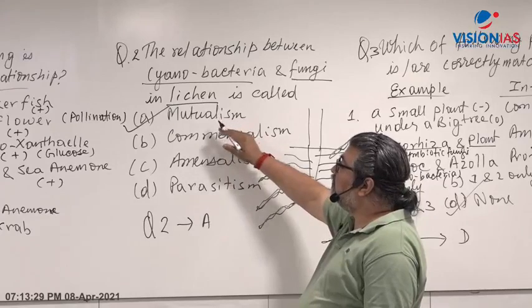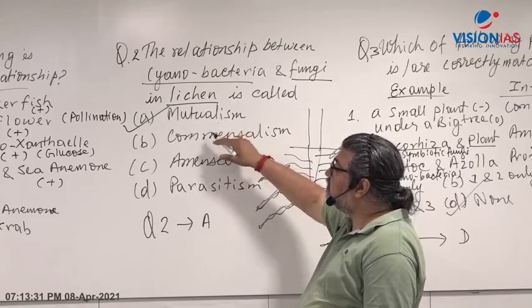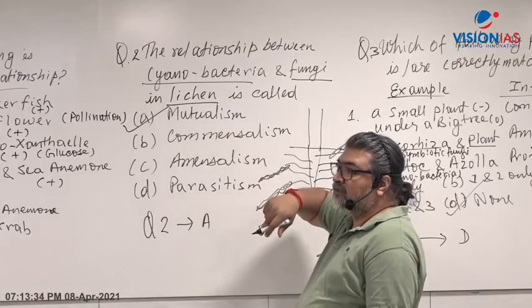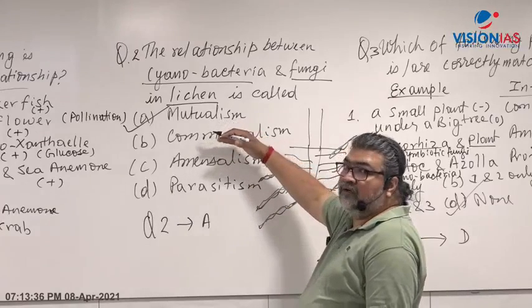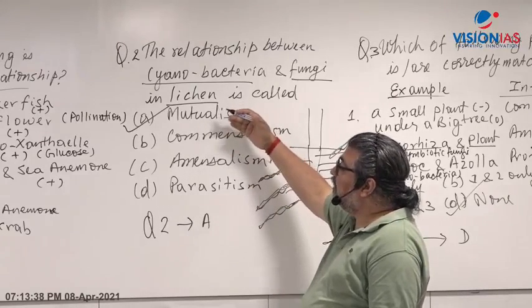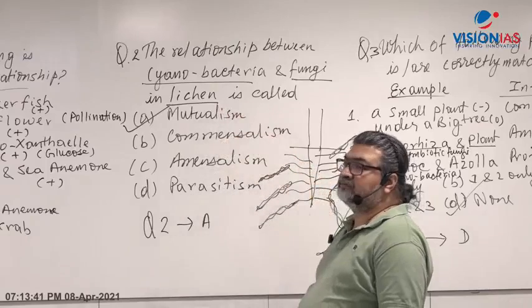So one form of mutualism is symbiosis. Symbiosis is a type of mutualism. You can understand that symbiosis is a form of mutualism where two partners live together to get the benefit.